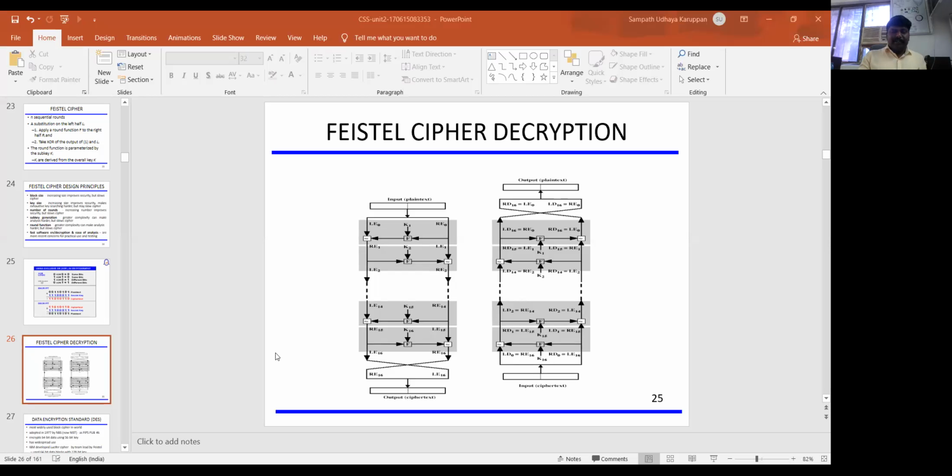Also, we started the Feistel encryption technique. With that, I was explaining how the block cipher encryption technique encrypts using different methods.